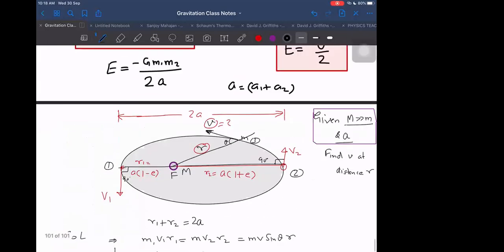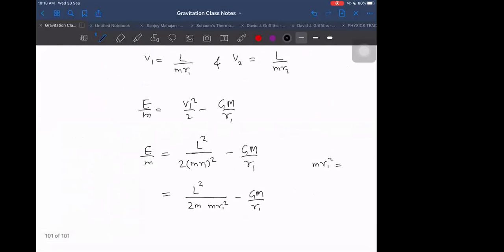Here I am taking both to be moving. No, one only. One only is moving, not both. Then no need to write that. It is okay, m square into R1 square only. Similarly, I can write E by m in terms of R2 also. That will be equal to L square by 2 into m square into R2 square minus Gm by R2. That is also the same only.